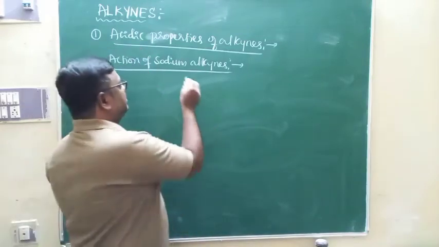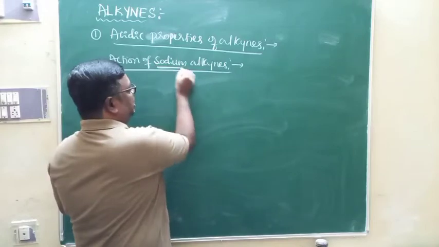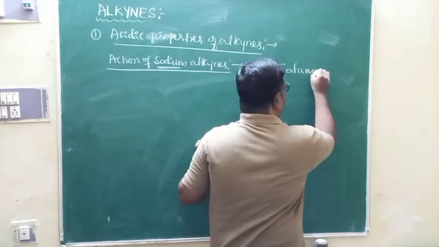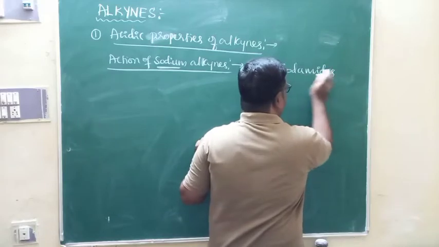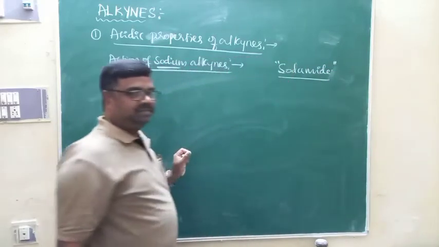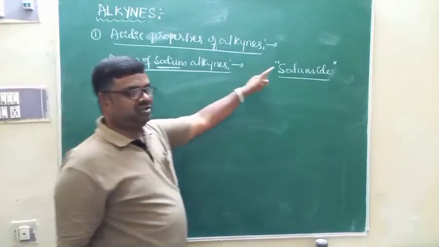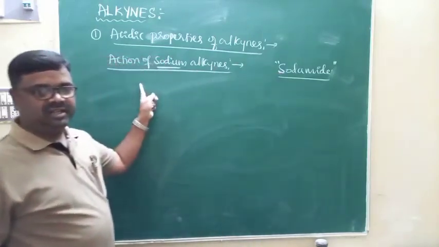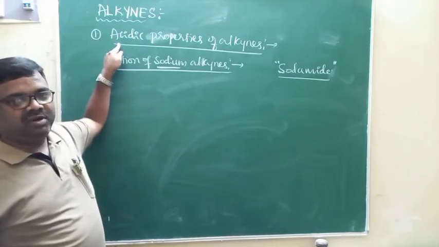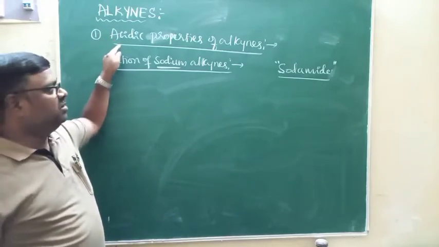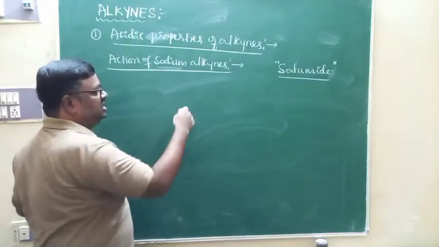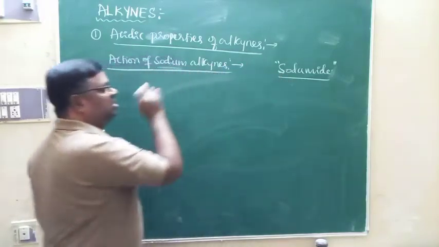So in presence of strong bases like sodium and sodamide, they are strong bases, right? Only in presence of these strong bases, these alkynes will release hydrogen in the form of H plus ions. That's why we are going to study the action of sodium metal and sodamide on acidic alkynes.